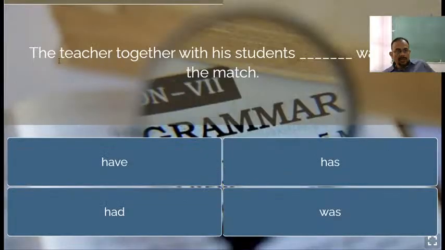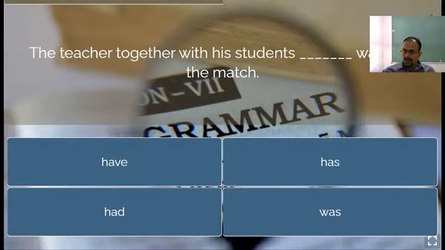Okay. Next, the teacher together with the students dash watched the match. The teacher together with the students has watched the match. It should be has here. See, the verb will not agree with students. The verb will agree with teacher, because there is a rule that if two subjects are connected, how many subjects are there in this sentence? Two subjects. One is teacher, another is students.